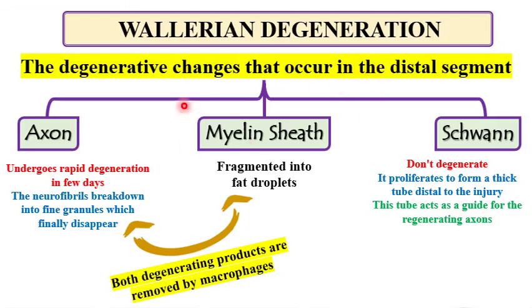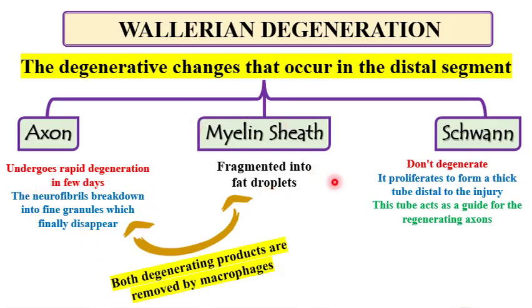Wallerian degeneration is the degenerative changes that occur in the distal segment of the axon. What happens? The axon will undergo rapid degeneration in a few days. The neurofibrils break down into fine granules, which finally disappear.